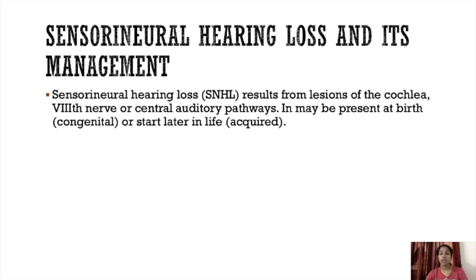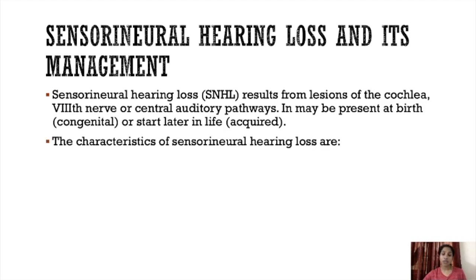So here the sensorineural hearing loss is a result of any lesion in the cochlea or the eighth nerve, which carries the stimulus, and also the central auditory pathways. A lesion in any of these parts will cause sensorineural hearing loss, and it can be of two types. It can be congenital or it can be acquired. So two types will be there.